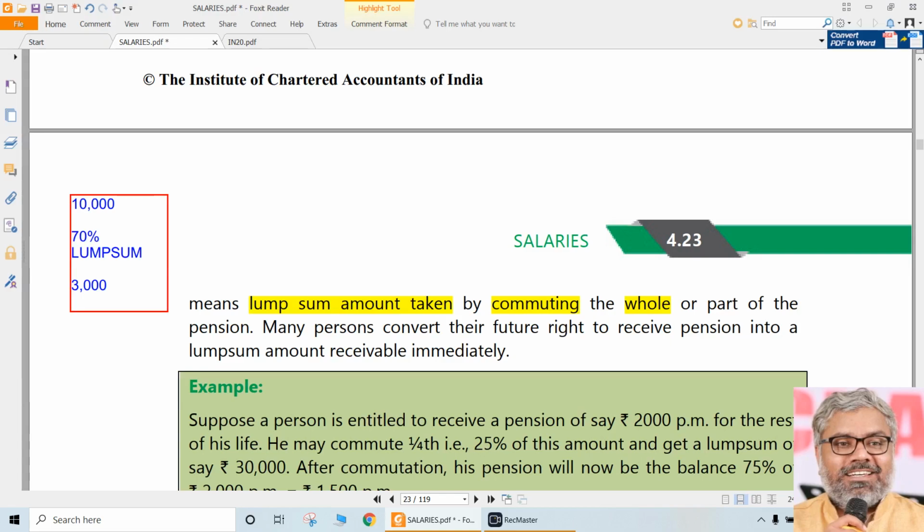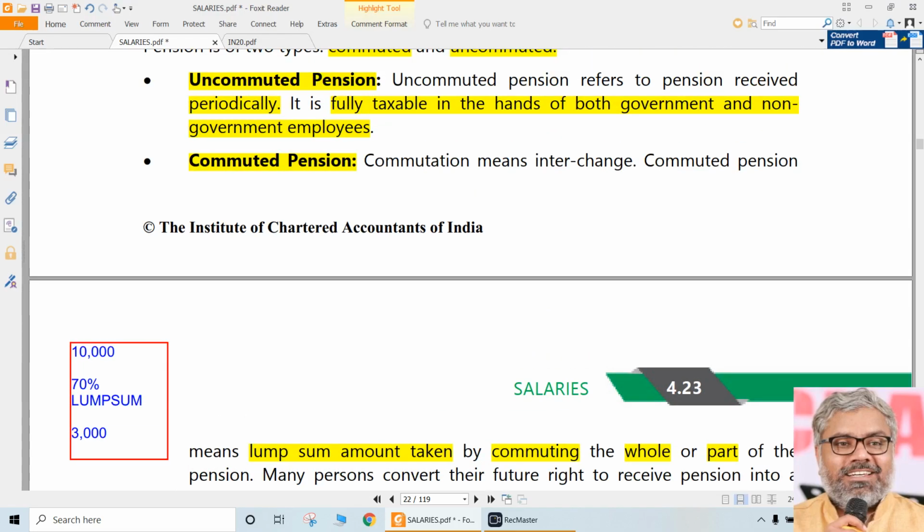Sacrifice, once again, is not that he is doing a favor, but he is exchanging the whole or part of the pension for a lump sum payment to be received immediately after retirement, rather than receiving a periodic payment in future. That's what commuted pension is.